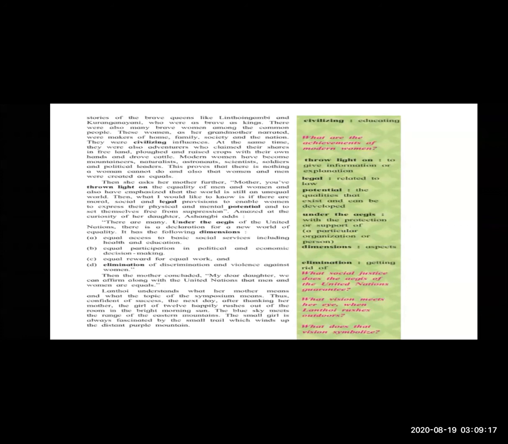Modern women have entered several careers that were only available to men. Lanthai asked her mother if there are any legal, moral, and social provisions for women to live a life free of suppression. So Ashangbi quotes a few articles from the United Nations Declaration on Human Rights.